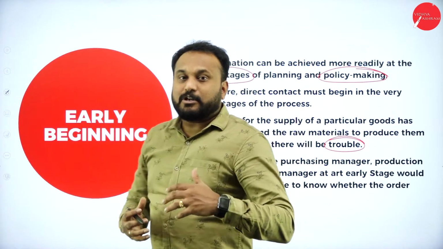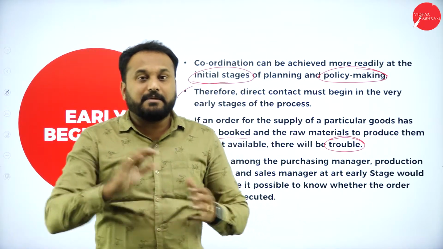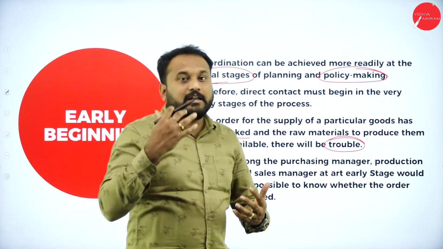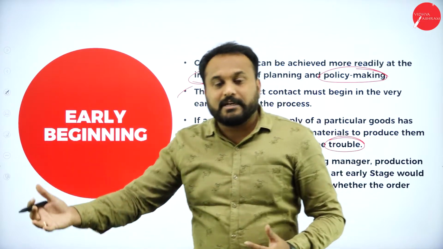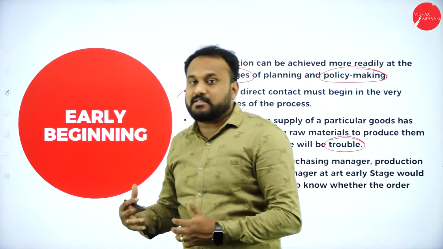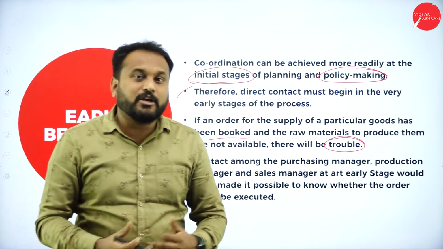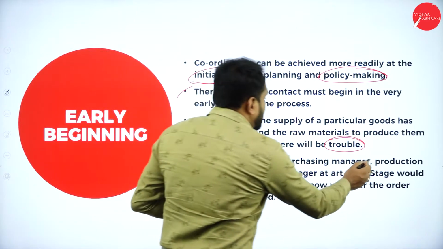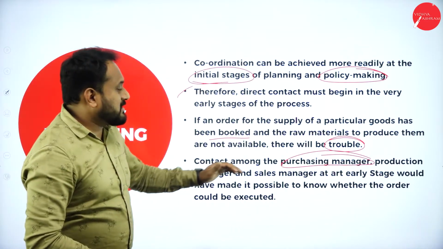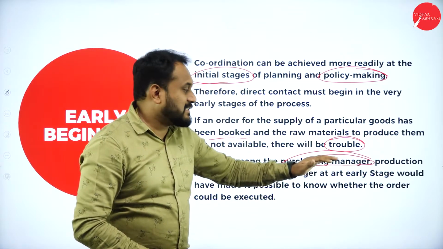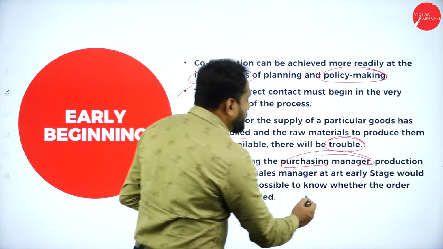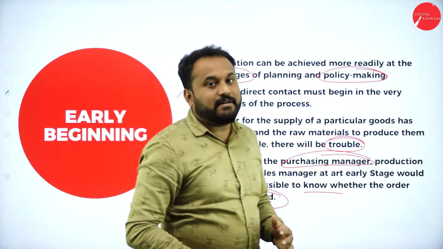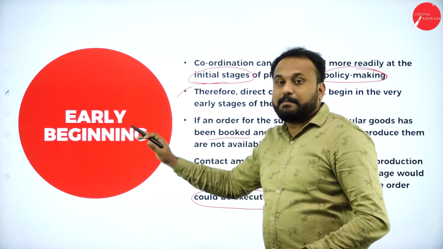Say for example, raw material is there, but laborers are not here in the factory. Again, coordination is not there. Or laborers are waiting, but raw materials will come tomorrow. Again, there is no proper coordination from the manager's side. Now what happens? It is a problem for the organization. So contact among the purchasing manager, that is the raw materials, the production manager and the sales manager at an early stage would have made it possible to know whether the order could be executed or not. So we should always have coordination from the early beginning itself.